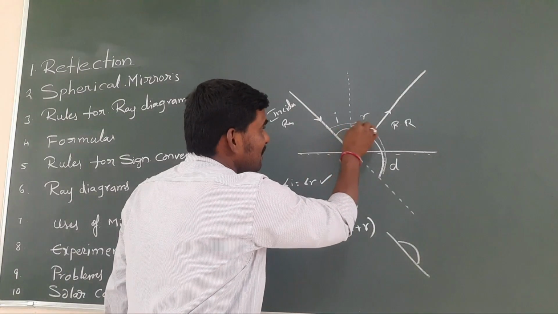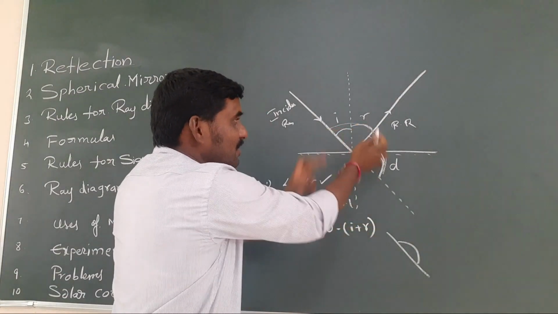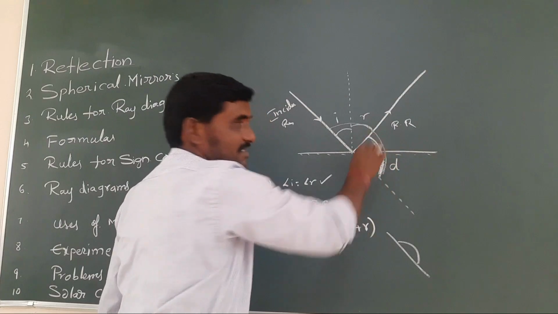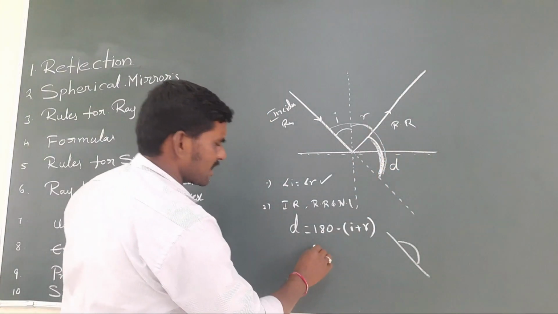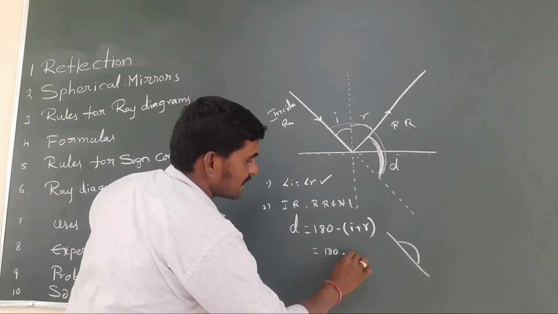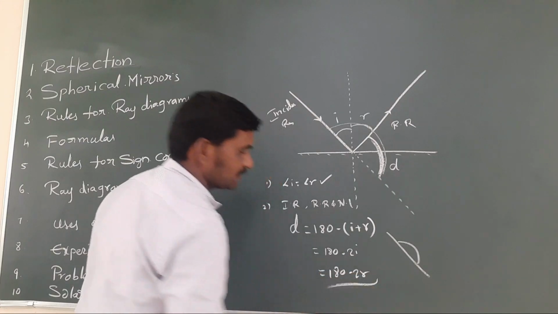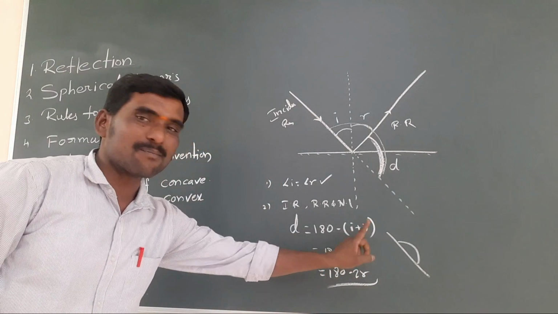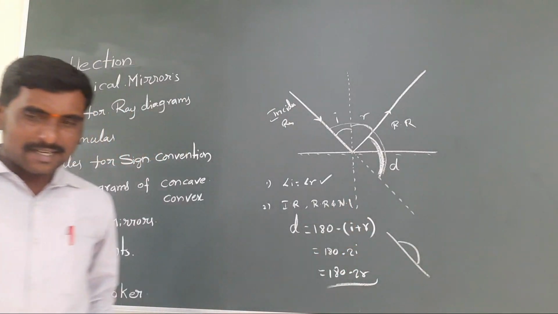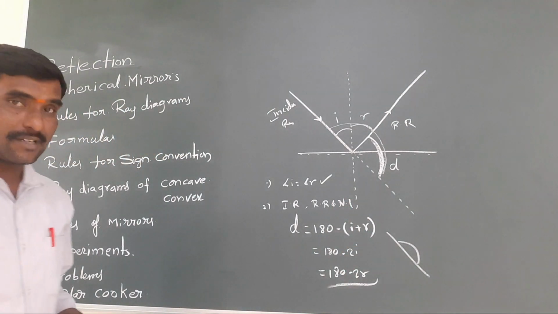In that, I will be there, R will be there. If I remove these two, the remaining is the deviation angle. I can write 180 minus 2I, or 180 minus 2R also, because I and R are both equal. Very simple.